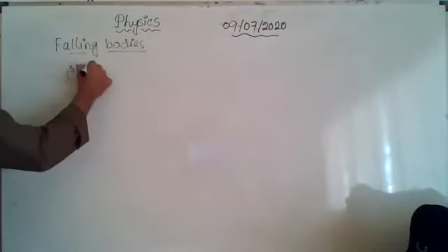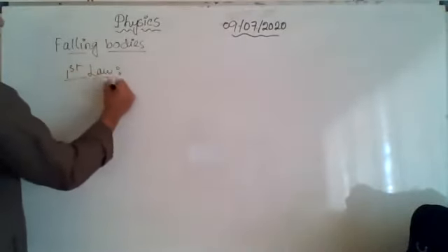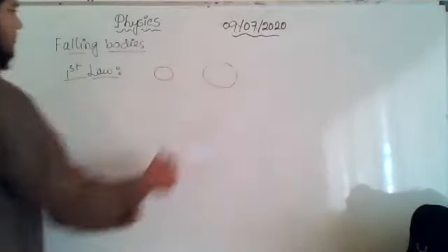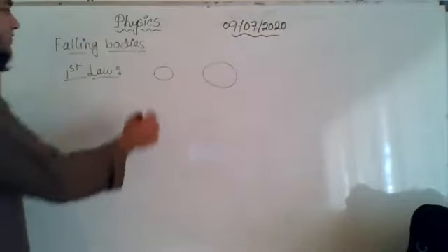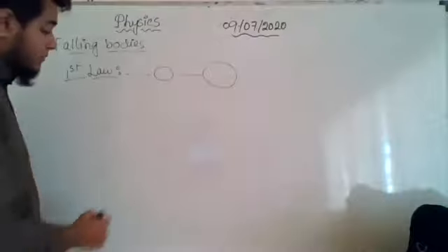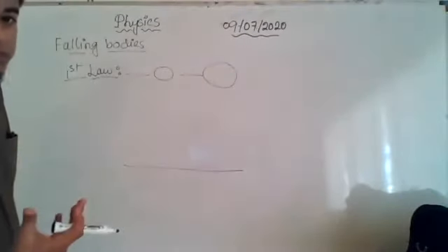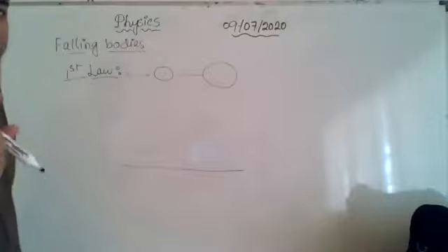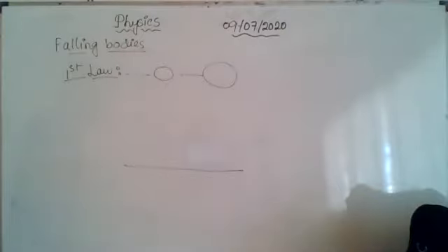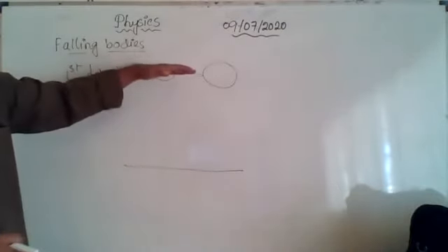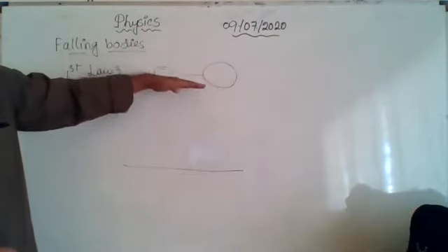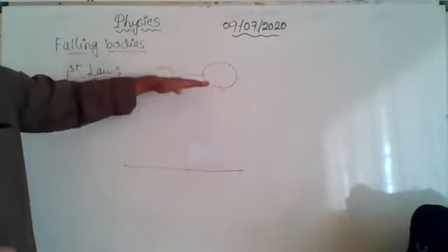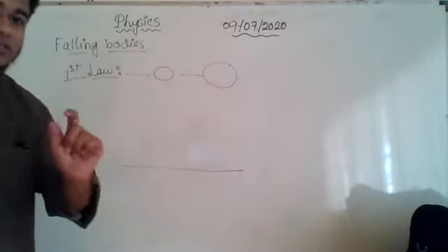The first law says that all the bodies, no matter whatever is the mass of that, if I release them from the same height, without any resistance, without any force acting on them other than gravity, only gravity will work on them, then all the bodies falling from the same height will cover the same distance at the same time. That means when they fall, they will be in the same line. They will fall side by side and they will reach the ground at the same time.